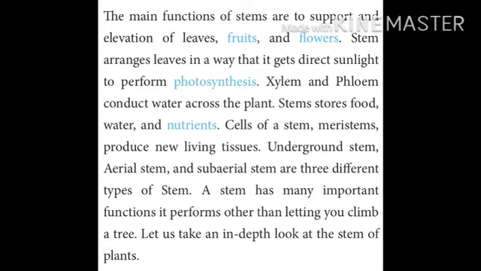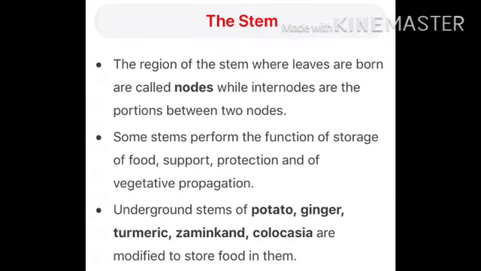Underground stem, aerial stem and subaerial stem are three different types of stem. A stem has many important functions to perform other than letting you climb a tree. Let us take an in-depth look at the stem of a plant. The region of the stem where the leaves are borne is called a node, while internodes are the portions between two nodes. Some stems perform the function of storage of food, support, protection and vegetative propagation.